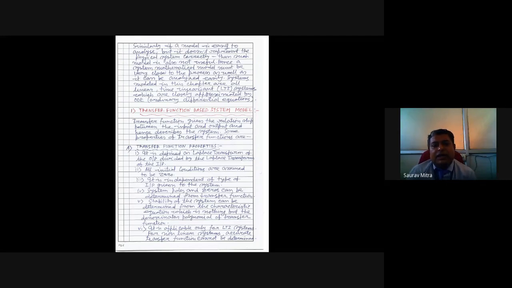As soon as we get the Laplace transform of the ordinary differential equation, we find a set of output equations and a set of input equations. And whenever we take the output by input, that is Y(s) by X(s), that gives us the system transfer function. So what is the definition of transfer function?